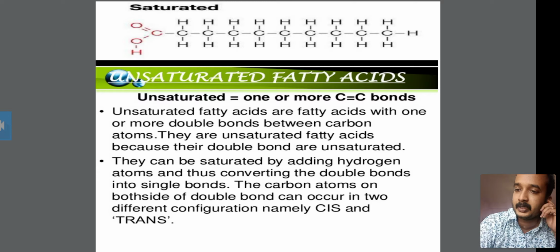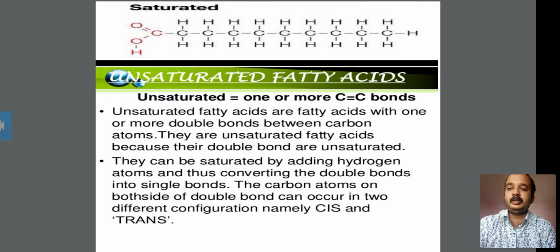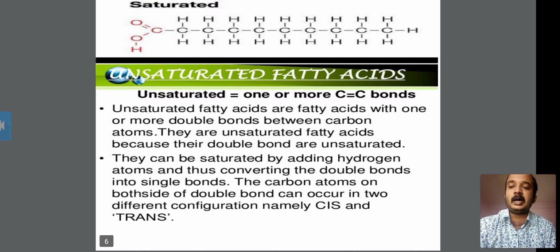It means an unsaturated fatty acid can be saturated by adding hydrogen atoms, and therefore it converts the double bond into a single bond. The carbon atoms on both sides of the double bond can occur in two different configurations. First is the cis configuration and second is the trans configuration.